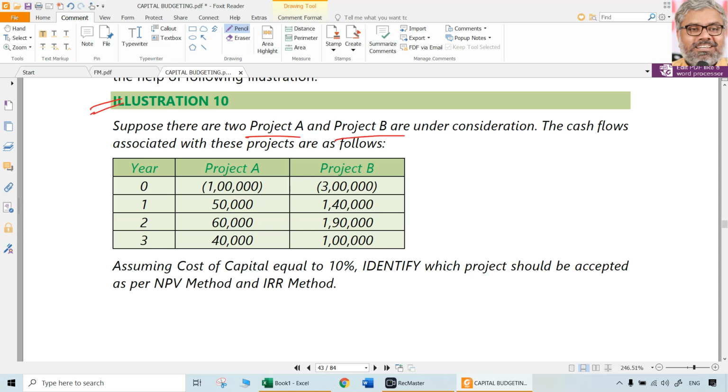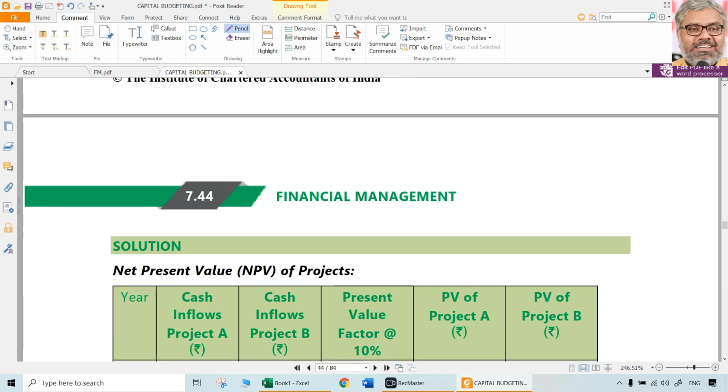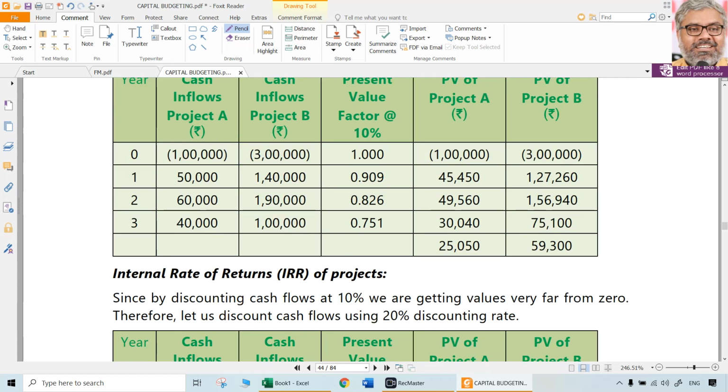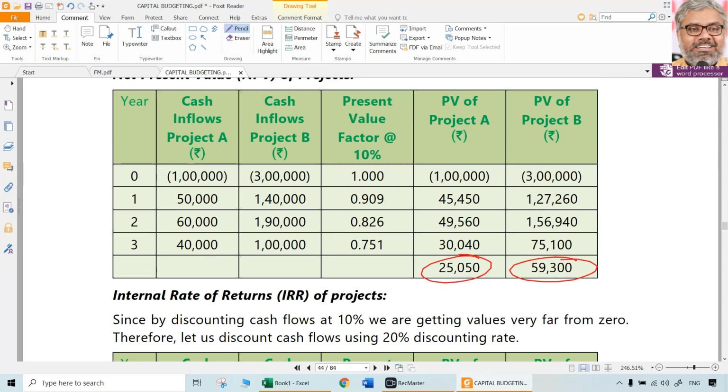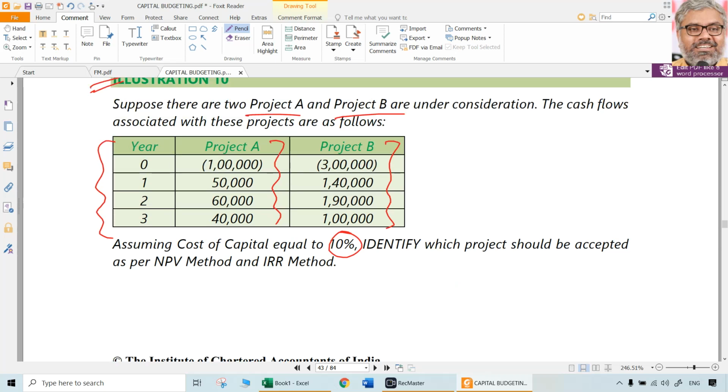A and B, two projects are there. Cash flows are given for year 0, 1, 2, 3. Cost of capital is 10%. You first of all calculate NPV at 10% for project A and project B. Then find out IRR also, like this. So NPV for project A is looking like 25,000 approximately. Project B is 59,000. That is the situation.